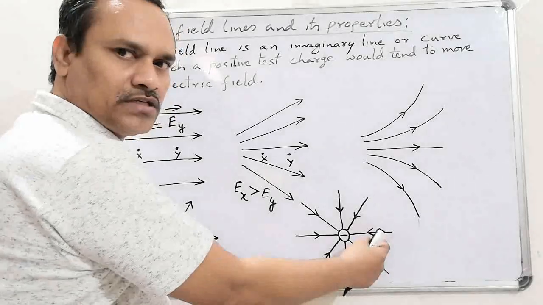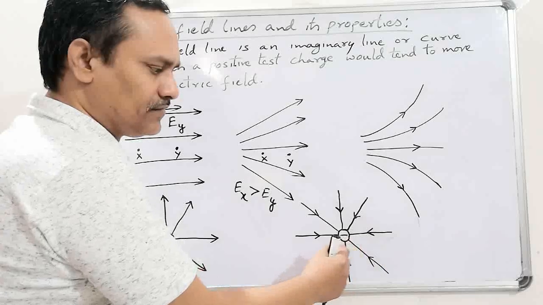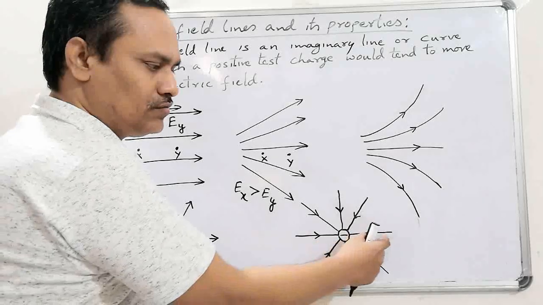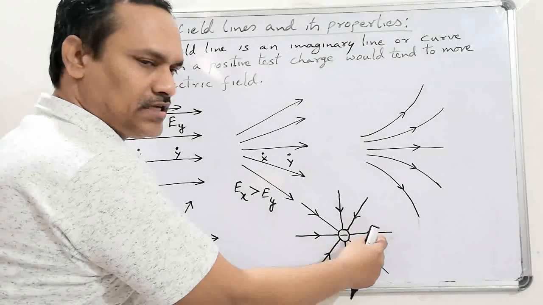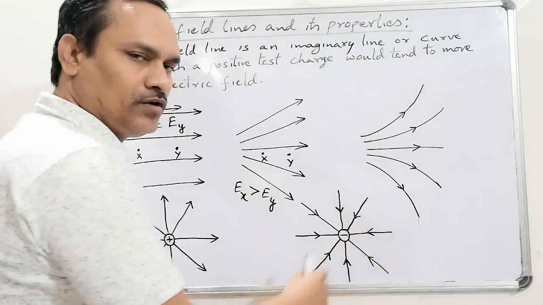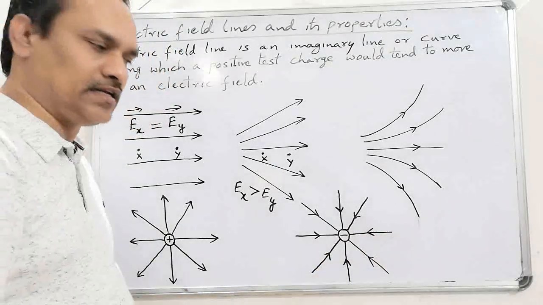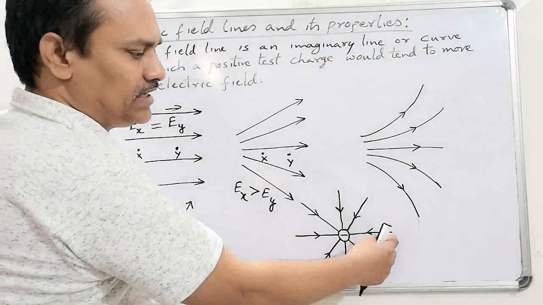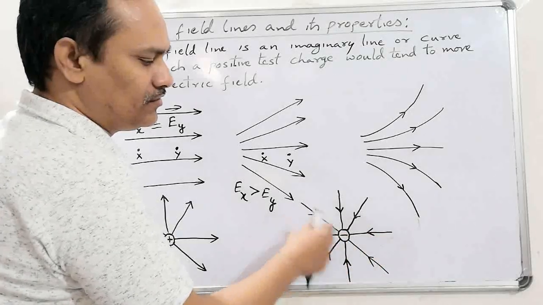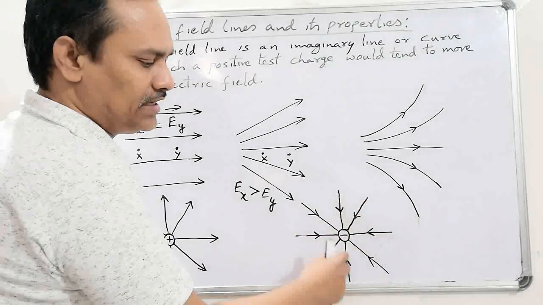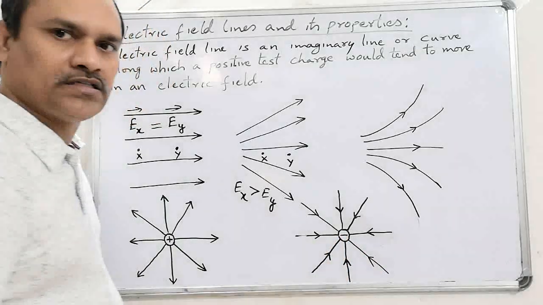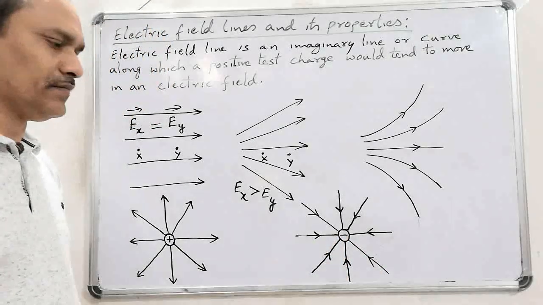This is a negative charge, so the negative charge attracts the test charge. We know that unlike charges attract each other. So the field lines will be radially inward for a negative charge or negatively charged spherical body.